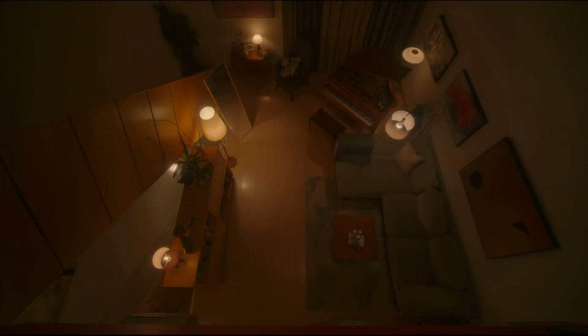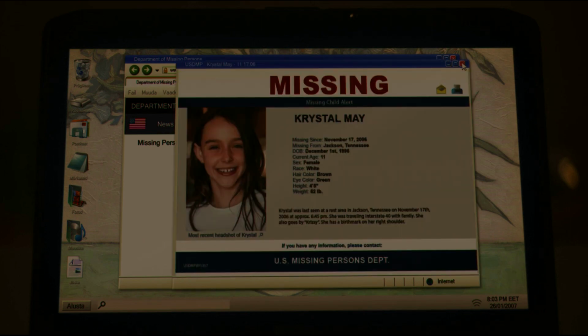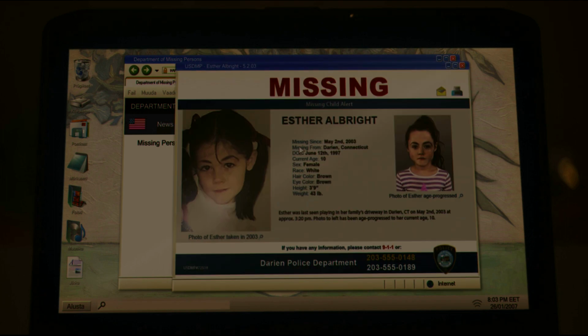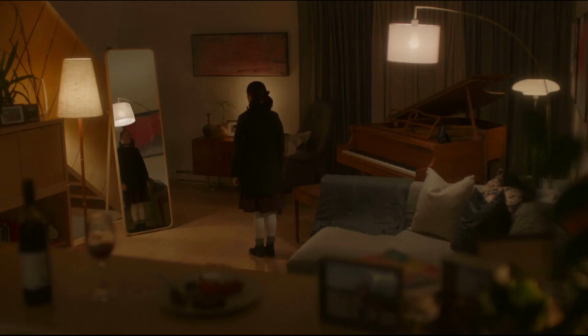She then goes on to browse missing children in the US on the teacher's computer. She finds a missing child called Esther, who resembles exactly like her. She dresses up as Esther and leaves the house. On the way out, she kills the teacher who was already helpless on the ground.